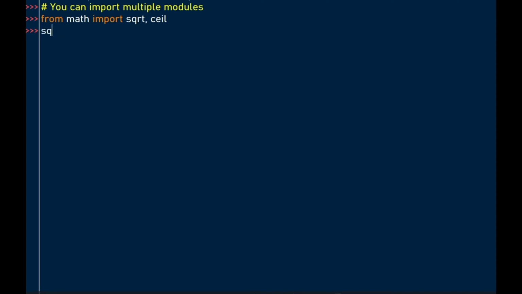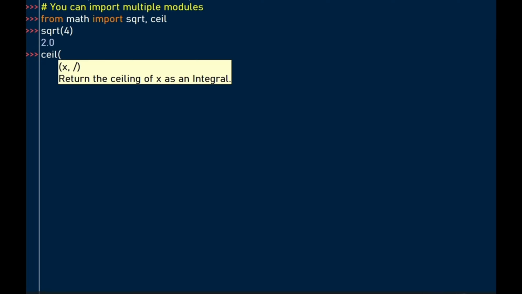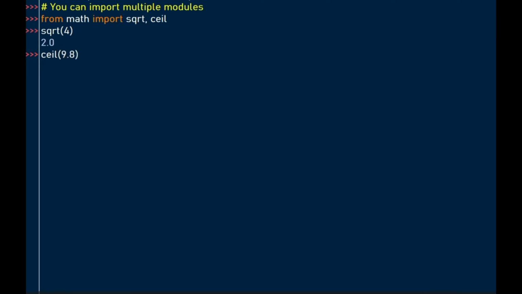Like to calculate the square root of, say, 4, we can print the square root of 4. Then there's the ceiling function, which rounds the number up, like in this case 9.8, which gives us 10.